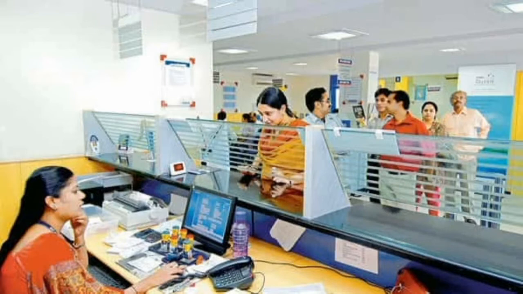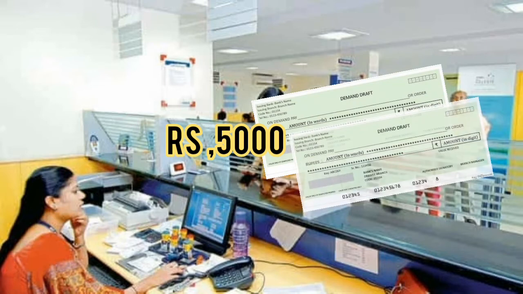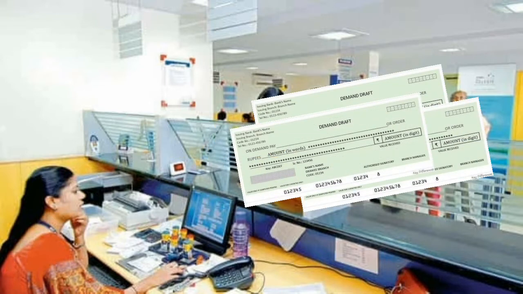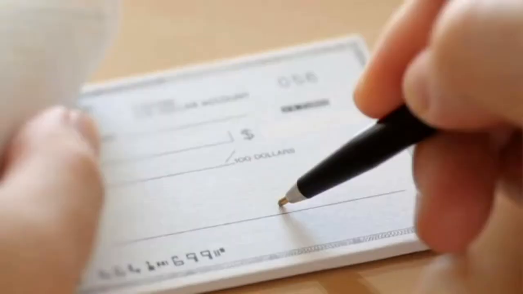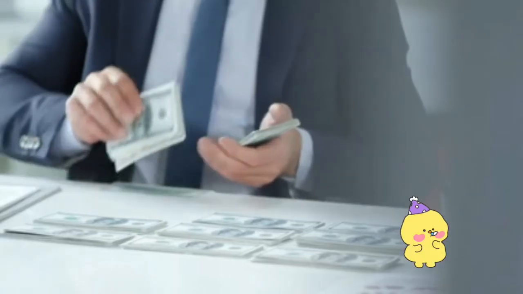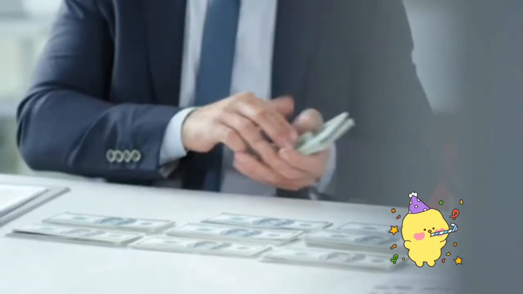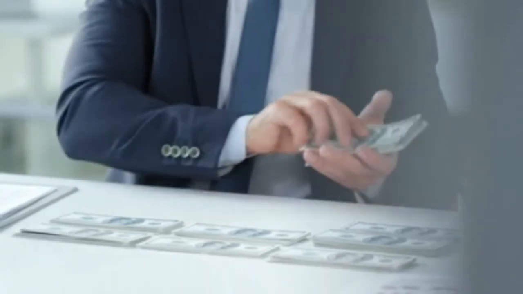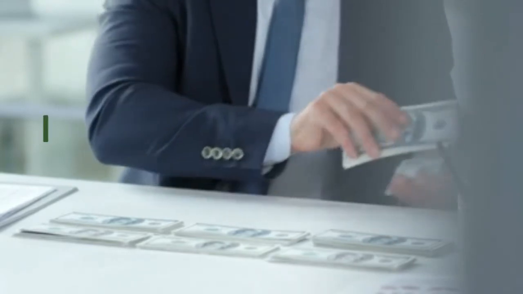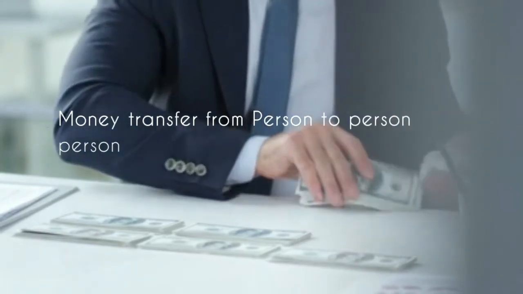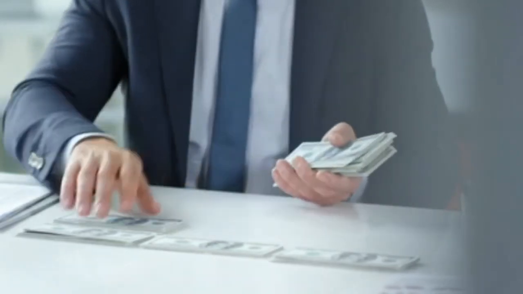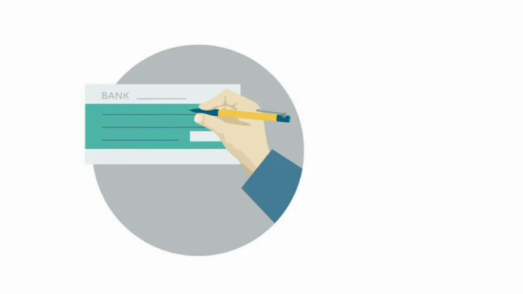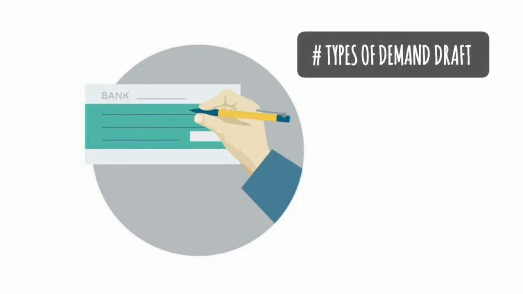So I go to the bank and tell the banker that I have to make some DDs worth rupees 5,000. After a few minutes of filling details and information, he gave me all the DDs of 5,000 rupees. Then finally I delivered them to all the winning persons who get the prize of 5,000. In this way, we use the demand draft to transfer the money from one person to another person, not from one bank account to another bank account. You have to encash the demand draft at the bank. Next, we see what are the types of demand draft.